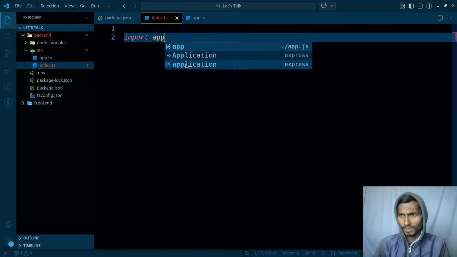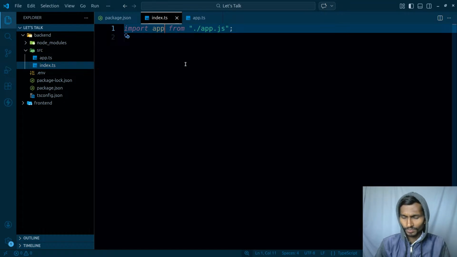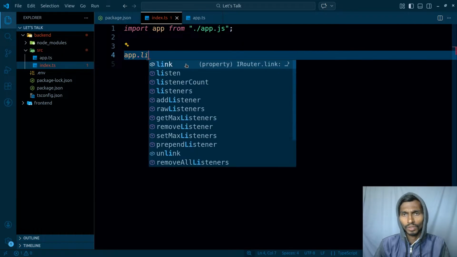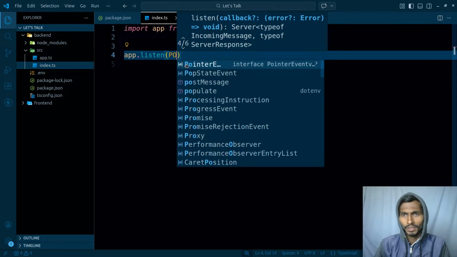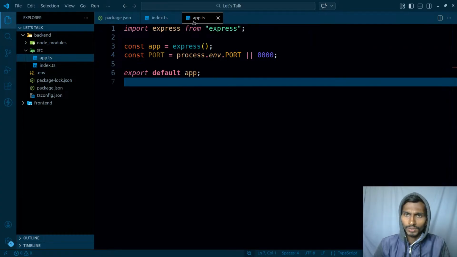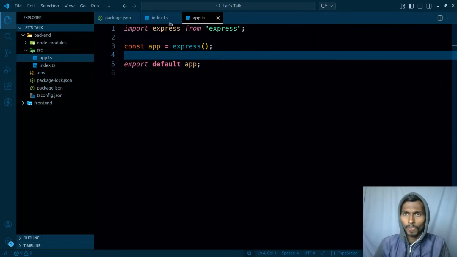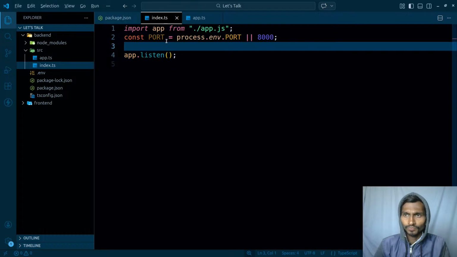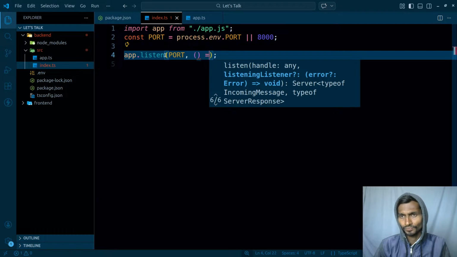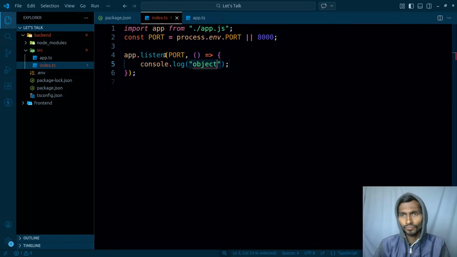Can I get it directly from app.js? Yeah, that's fine. Once I got it, after that app.listen, I can just simply listen for it right here. That simply means I need the port number, and I have the port number at the wrong place. So let's get this port number from here, and let's simply keep it here. This is how it's gonna be going ahead, and I will just simply get the port number from here, and just like this, console.log.